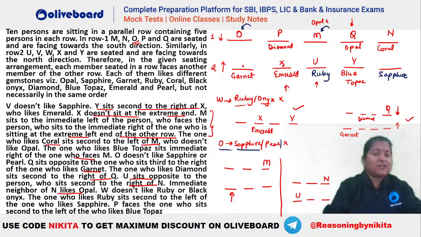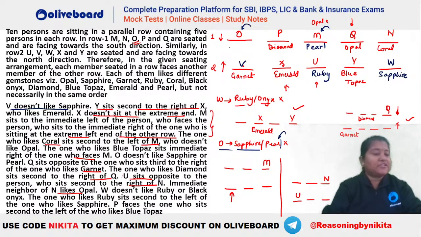Okay. Now we know that W does not like ruby or onyx. That is all done. V does not like sapphire. So you can see V will be this person here. If V is this person, this will be your W. Okay, so this is W also done. Now O and M are remaining. O also does not like pearl. Okay, so O does not like pearl. So you can see the only person remaining will be your M. So M will be the one who likes pearl.